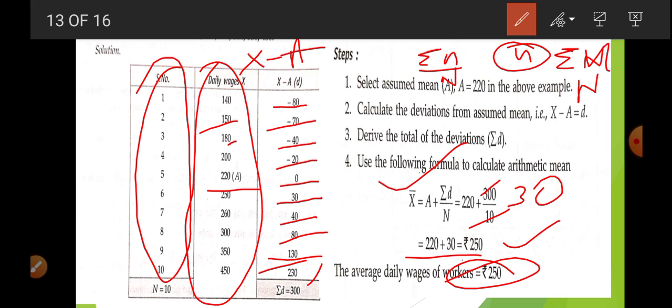In the second method, we assume any number as the assumed mean, calculate deviations from that number, add these deviations, and divide by the number of items, and in this way you get the mean. Okay, so thank you for today.